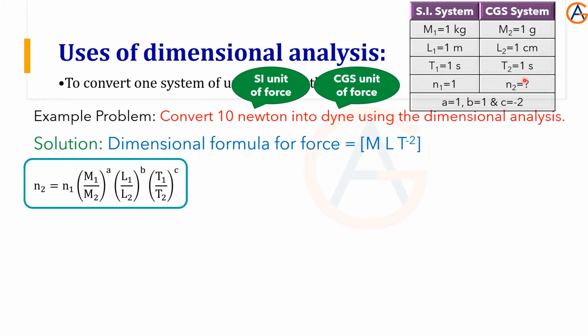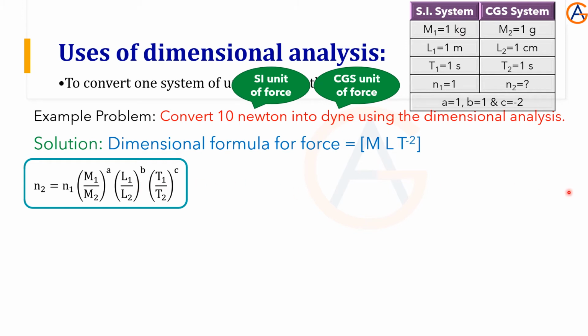So N2 we have to find. The A, B, C values, the dimensions, are 1, 1, and the C value is minus 2. If we have enough data, only with these we can solve the problem. This is the formula to convert one system of units to another system, and this is the dimensional formula of the given quantity. We should know that Newton is the SI unit of force, dyne is the CGS unit of force. Actually, to do these numerical problems, initially we have to memorize the tables first, then only we can enjoy.